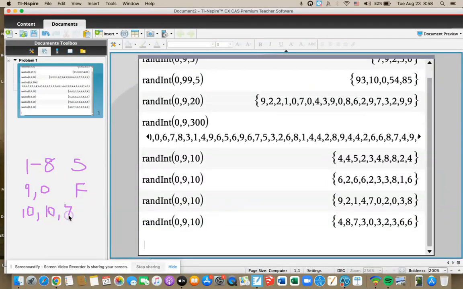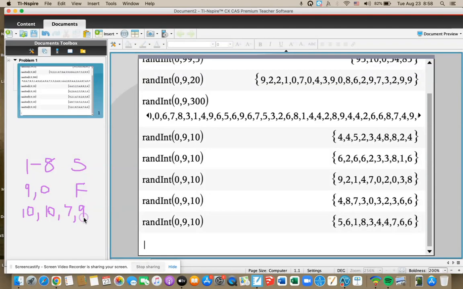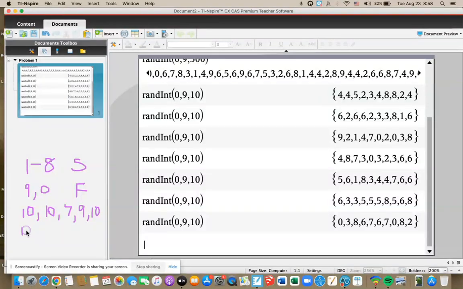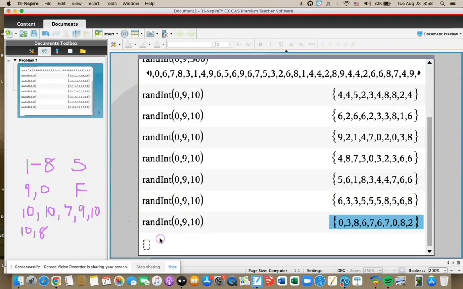This one has only 1 miss, so I got 9. Then we have 10 again, and 10 again. On the next one, I got 2 misses, so that's 8. I'm going to try to do 10 trials.